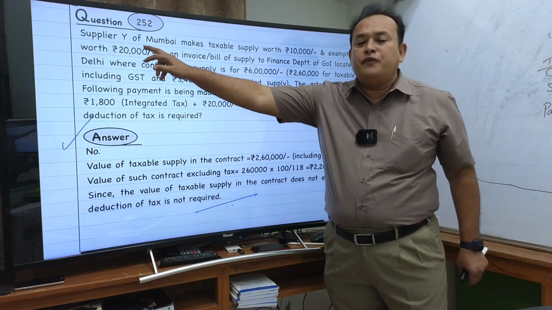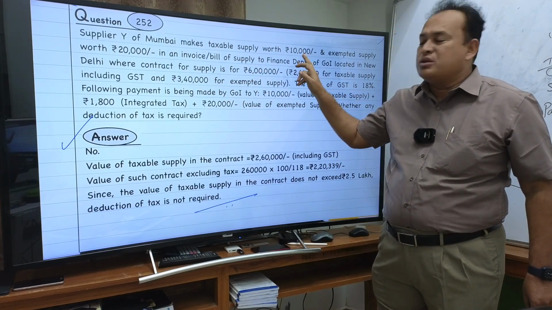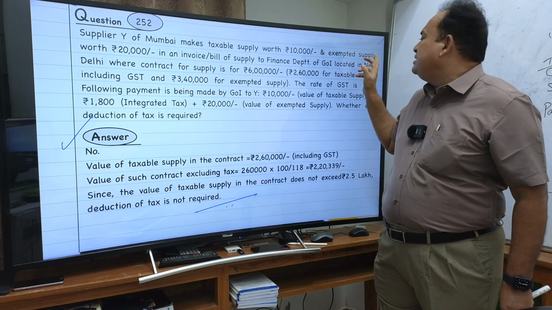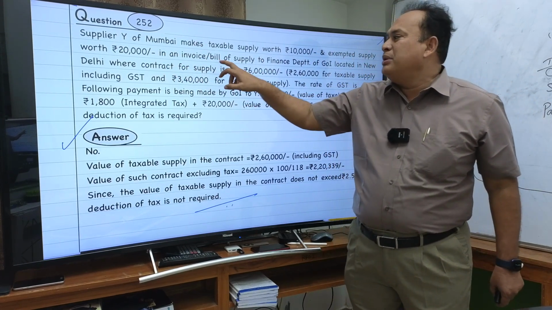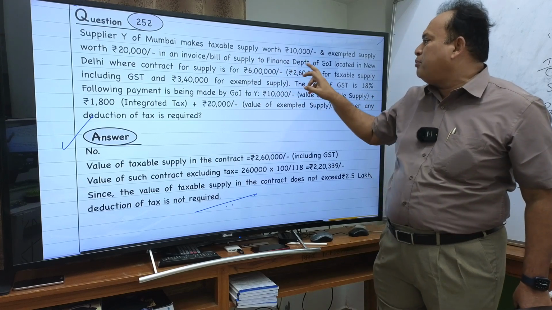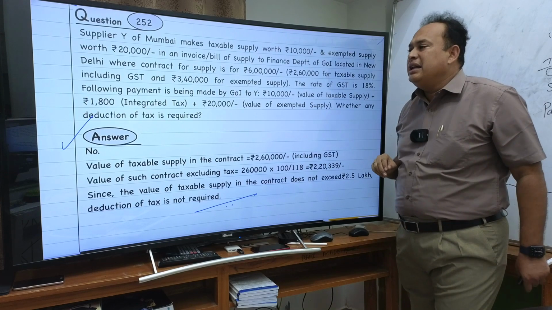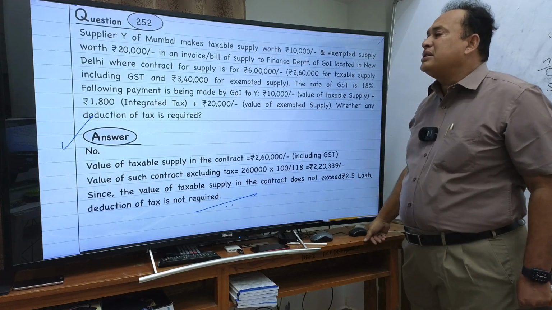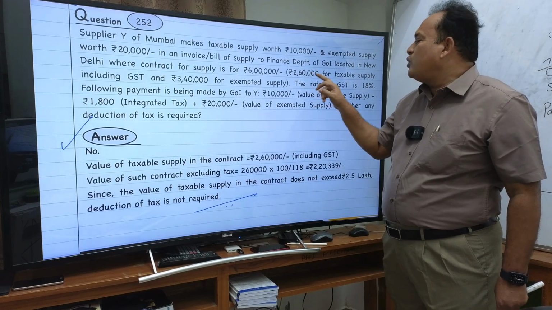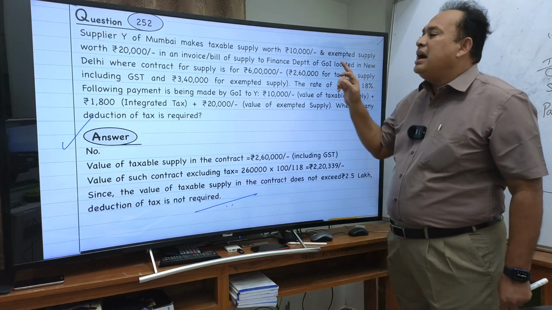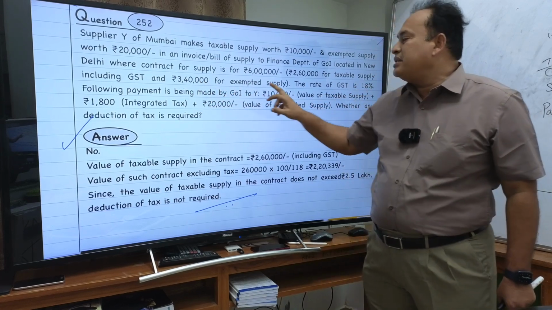Supplier Y of Mumbai makes taxable supply worth rupees 10,000 and exempted supply worth rupees 20,000 in an invoice bill of supply to the Finance Department of Government of India located in Delhi, where the contract for supply is for 6 lakhs: 2,60,000 for taxable supply inclusive of GST and 3,40,000 for exempted supply.